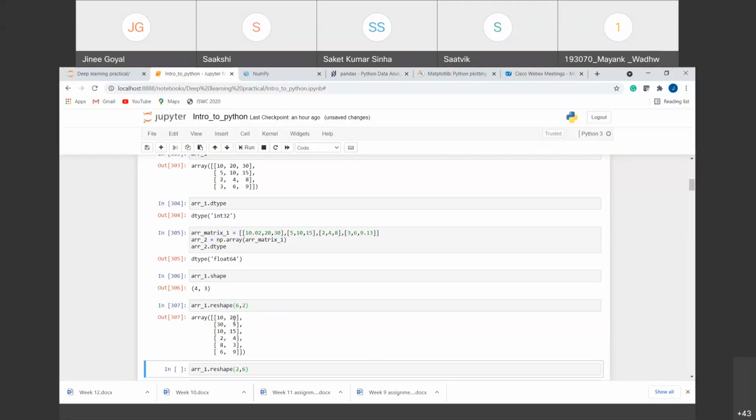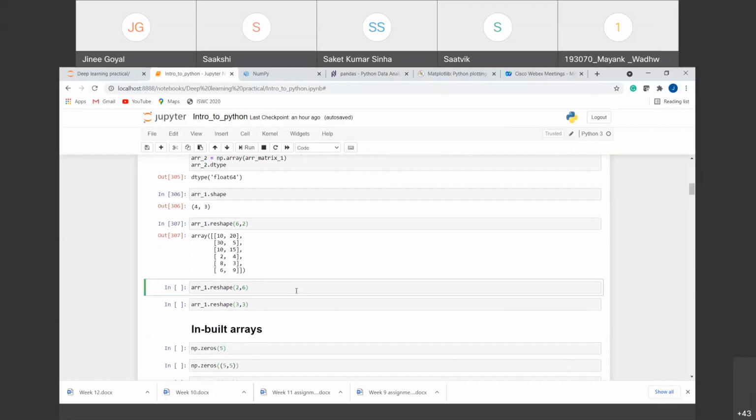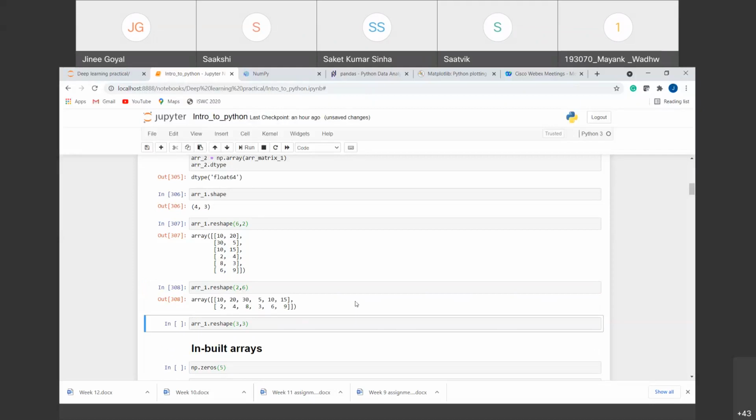So how will it do that? For example, we have 2 columns here. So it will first pick the first 2 values in the first row, and similarly 30 and 5 as the second row, and 10 and 15 as the third row, and so on. Similarly, for example, if we want an array with the shape of 2x6, we can do that also. Now you can see we have 2 rows and 6 elements in each row.